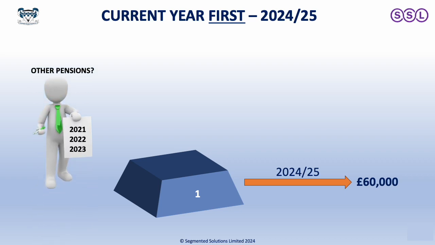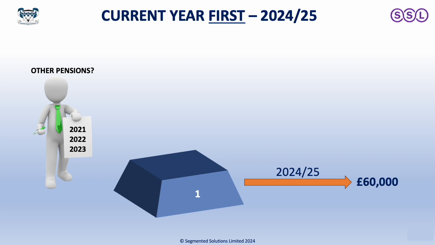However, the next question is, do you have pensions that have been in existence, not necessarily contributed to, but they exist for the tax years 2021, 22 and 23? For example, if you have a personal pension that you took out in 2013, that will still be in existence, so therefore you will have pensions available in 21, 22, 23. If, however, you have no other pensions at all from any source, then this is your maximum allowable contribution. It's 60,000. And again, there's a caveat that's dependent upon your earnings, but we'll come on to that later.